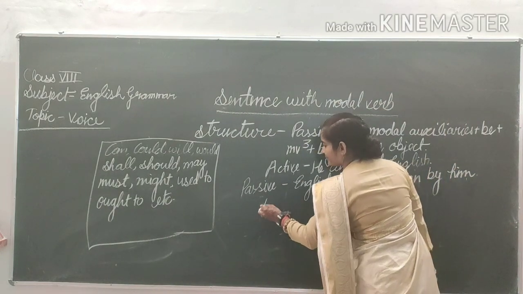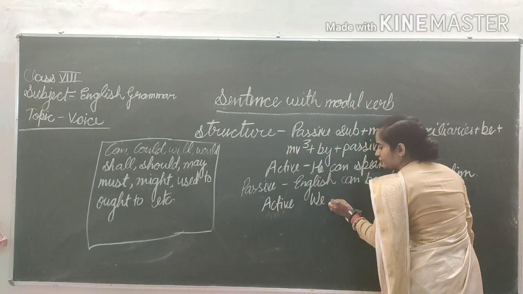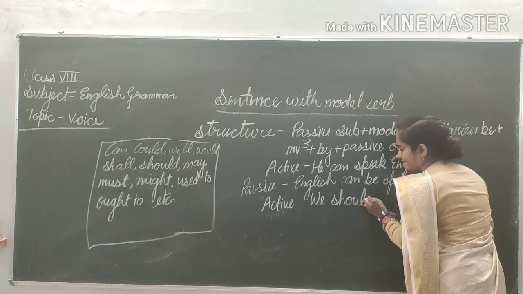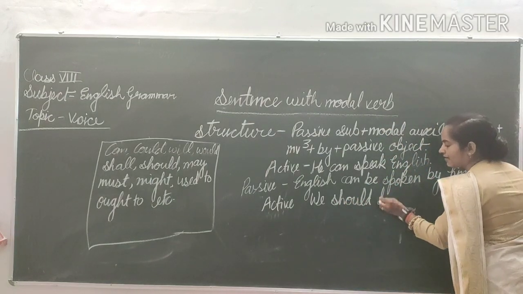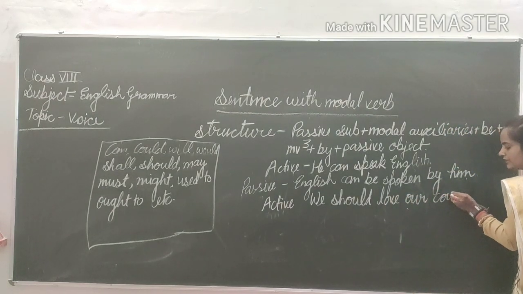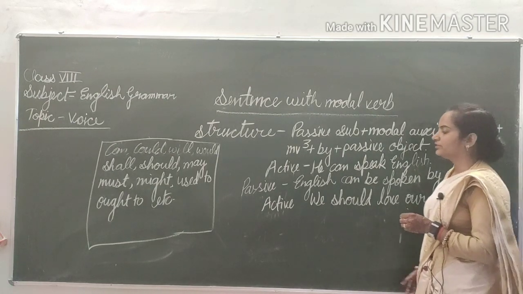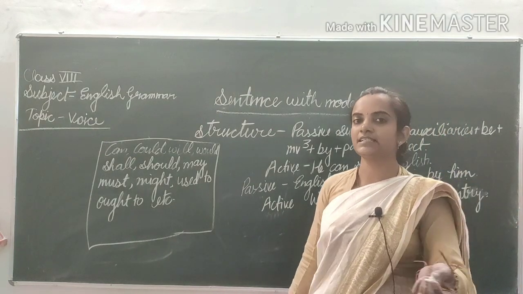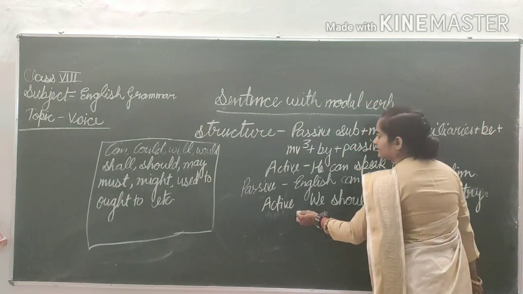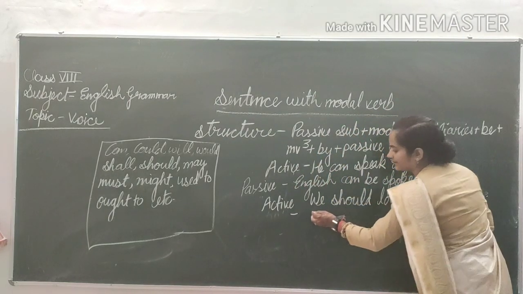Now next, active sentence. We should love our country. This is our duty. This is our moral responsibility to love our country. So we will avoid the passive object in this sentence. Firstly, passive subject: our country.